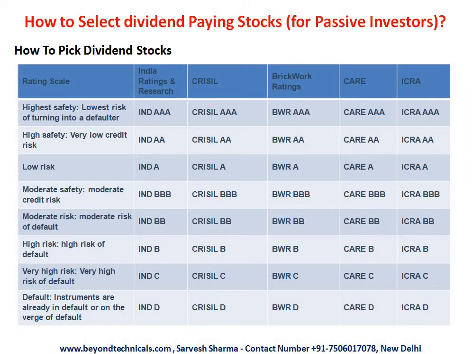Highest safety, low risk, all are AAA. All the agencies like India Ratings, CRISIL, Brickwork, CARE, ICRA, everybody has got a AAA. High safety with low credit risk, AA. Low risk, A. Moderate risk, BBB. And below that, you will see that risk is increasing. There's a moderate risk of default for BB. So why should we go for this company? Any company which has got a rating of BB has to be avoided. BBB again has to be seen with suspicion. Definitely not to look at B, C or D. So that's how you are going to judge the rating of the company.